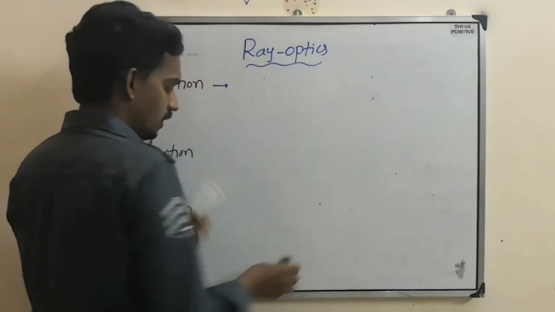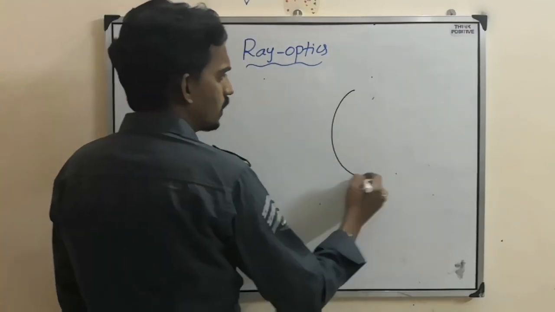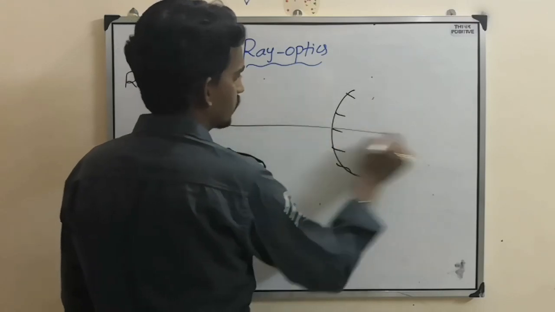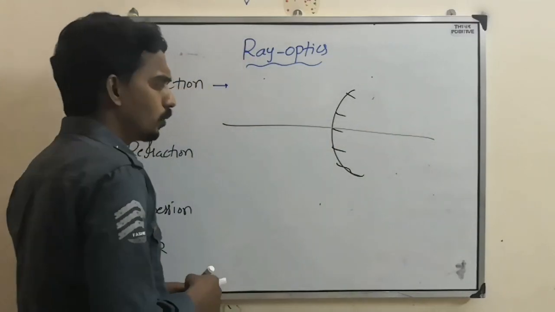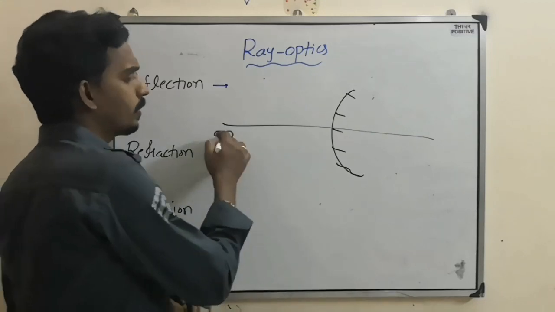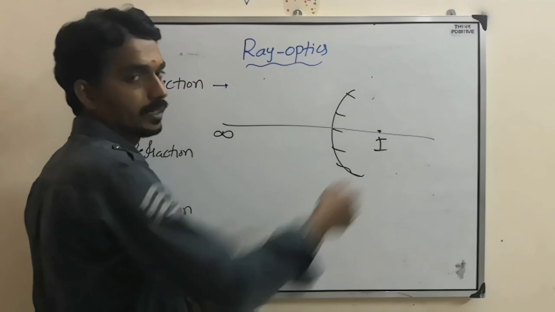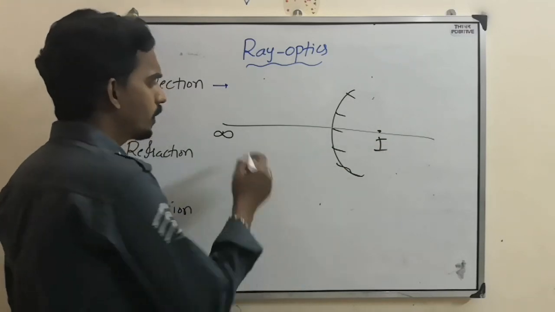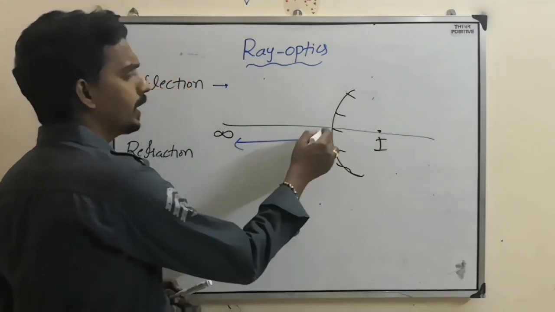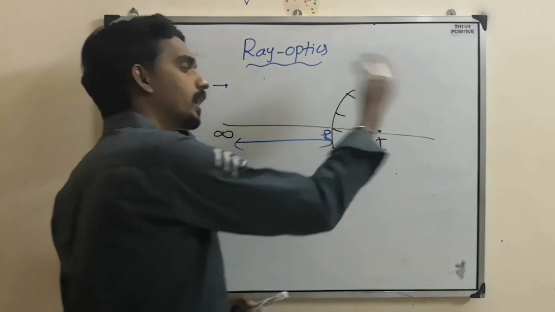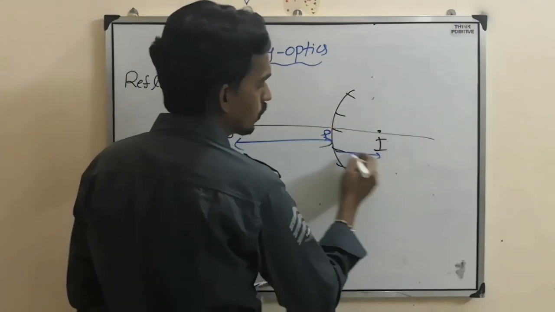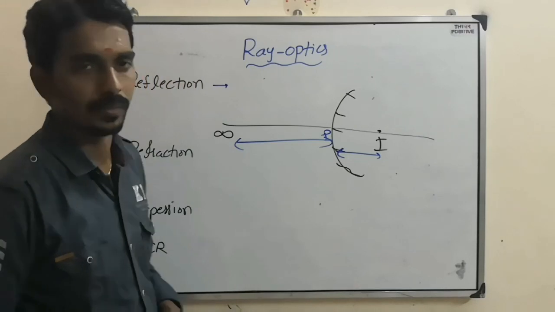Now when you consider a convex mirror, if the object is at infinity, then the image will form at focus, but on the other side. So virtual image. If you take the object anywhere between infinity and pole, the image is behind it, somewhere between focus and pole. That is also virtual.